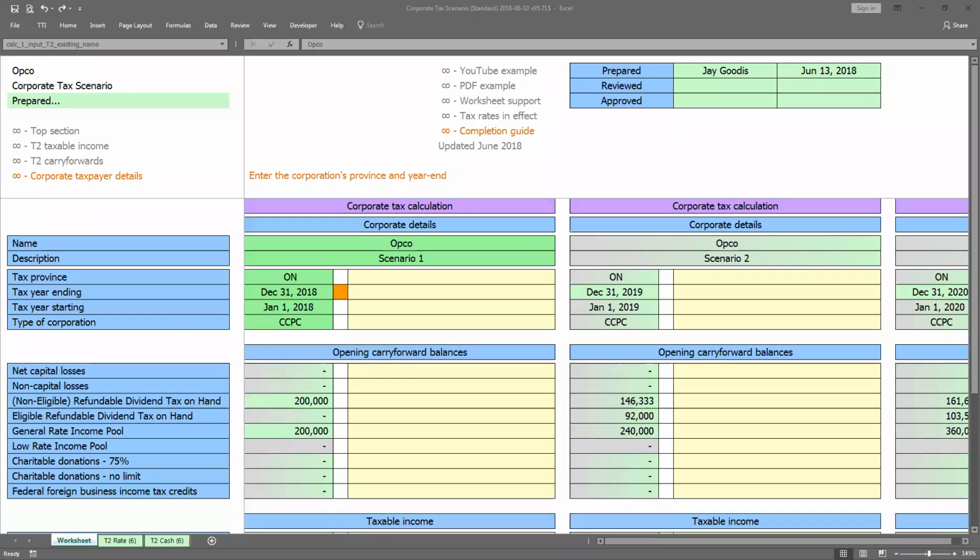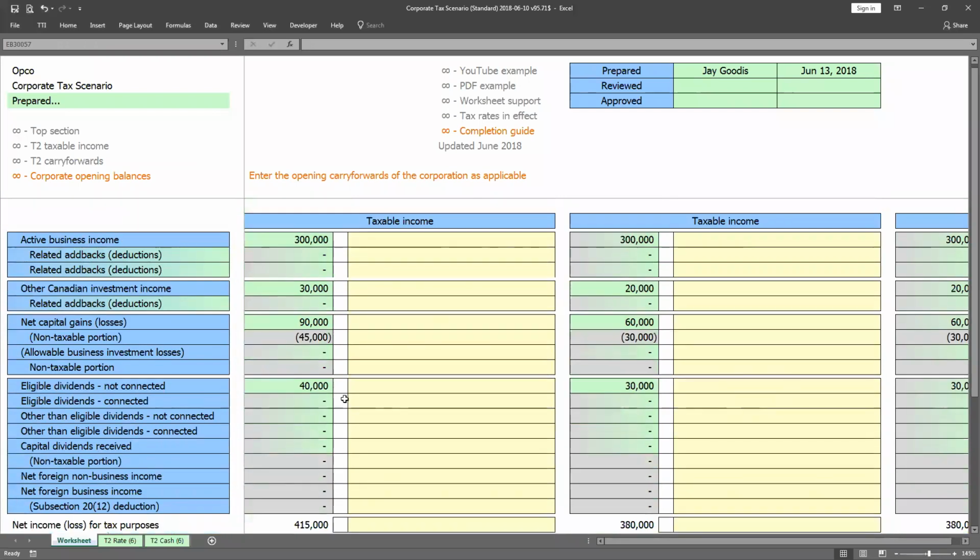To highlight these changes, I'll be using TTI's corporate tax scenario worksheet. I built a 3-year plan for OpCo, which has a December 31st year end. Starting in 2018, I've included an opening RDTH balance and an opening GRIP balance.